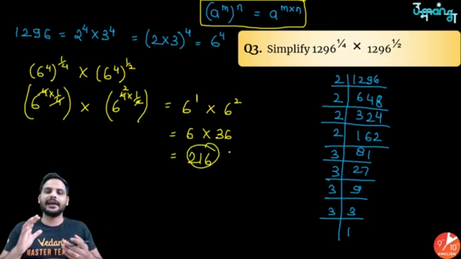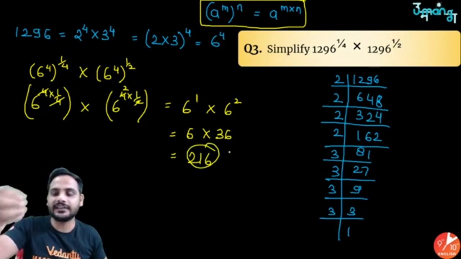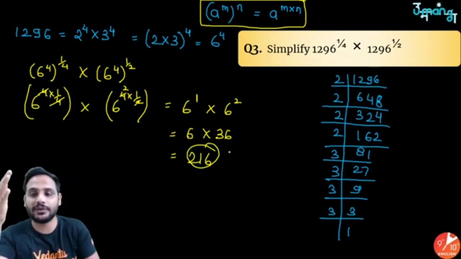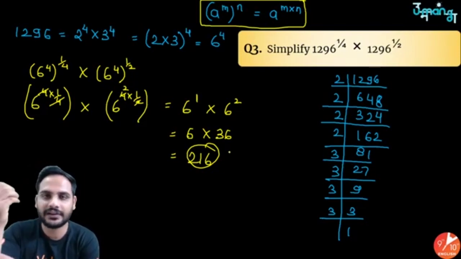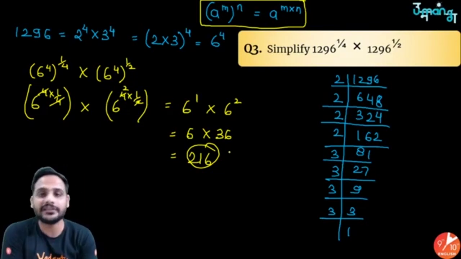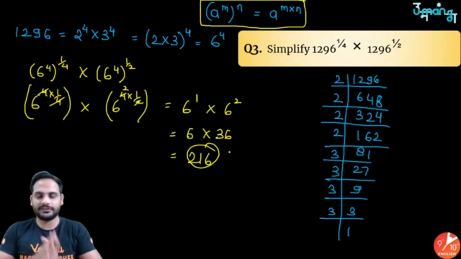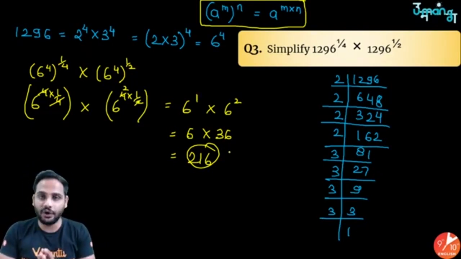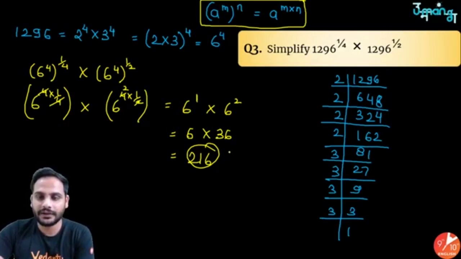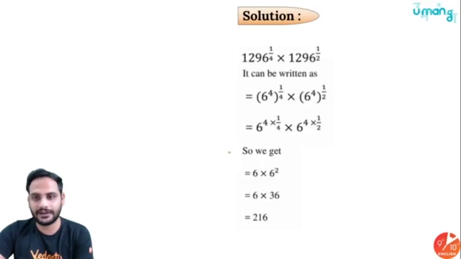See, with the help of laws of exponents, how easily you got the answer. With so many complicated powers, the answer is an integer, 216. How easy and how convenient it is. That is why in calculations, laws of exponents matter a lot to simplify anything. It is very important. Okay, so 216 is your correct answer.